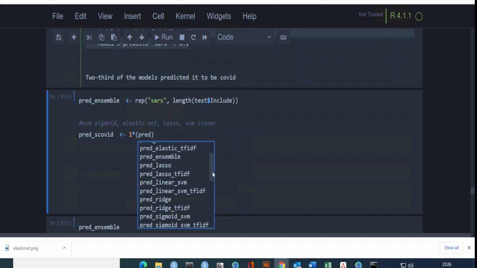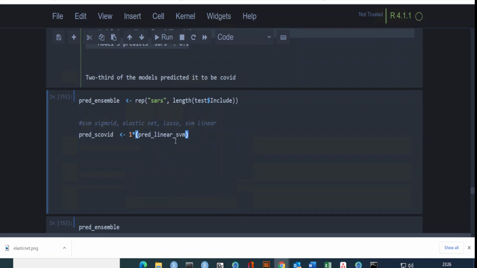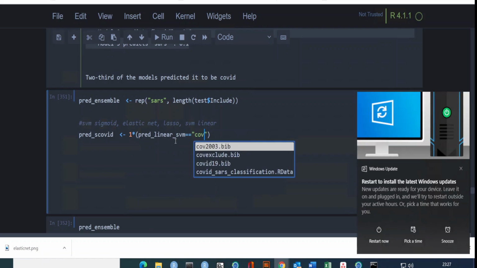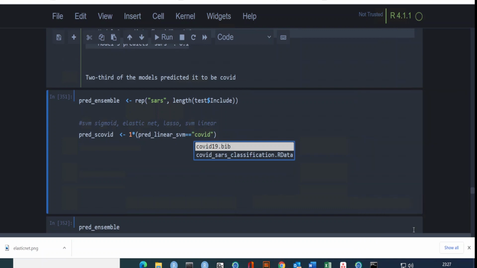I can also take linear SVM, but they are highly correlated to each other. For this demonstration, I will simply take all of them. So let me take prod linear SVM. If prod SVM equals COVID, then I will label it as COVID. Let me get this off because my PC seems to be restarting otherwise.